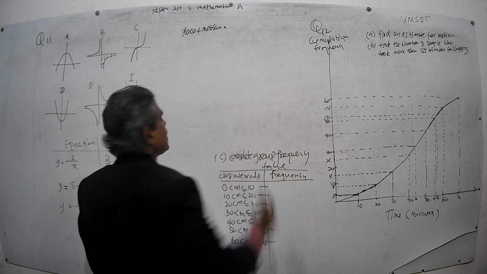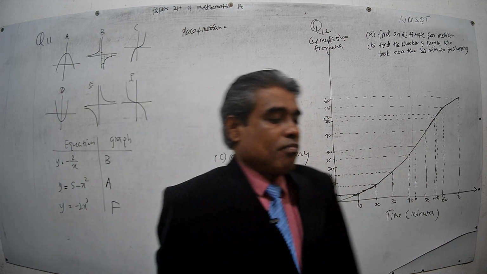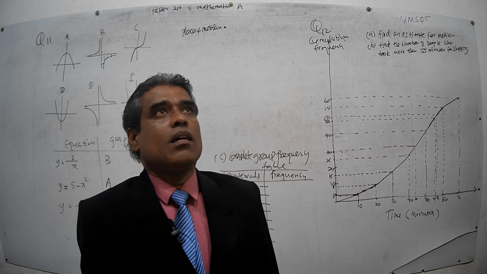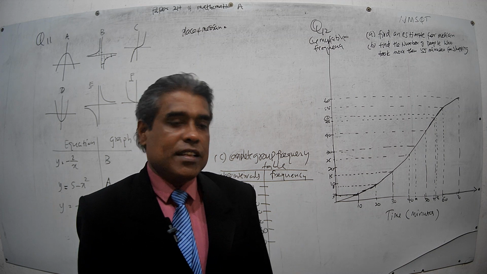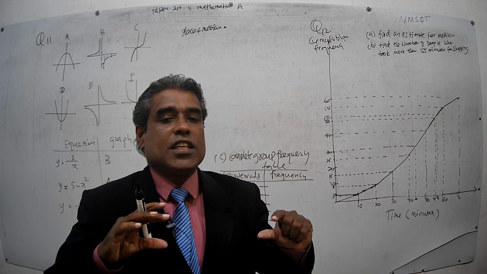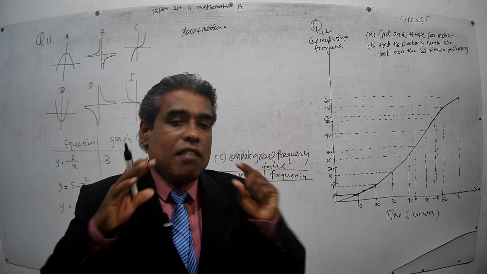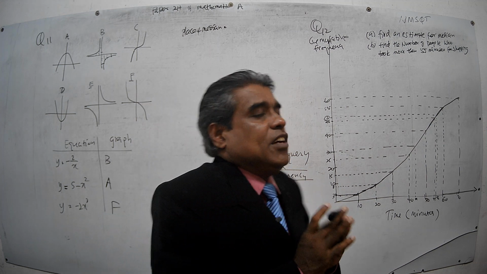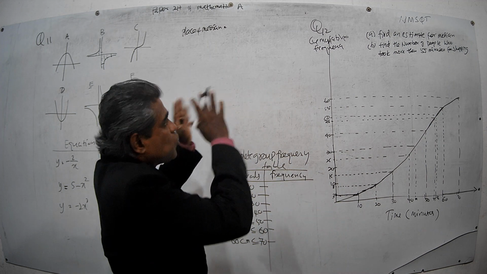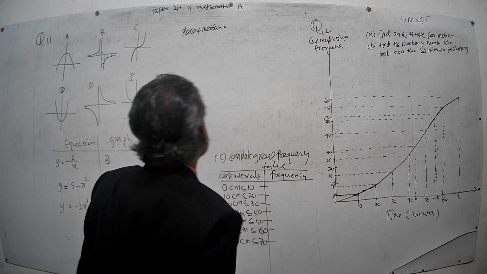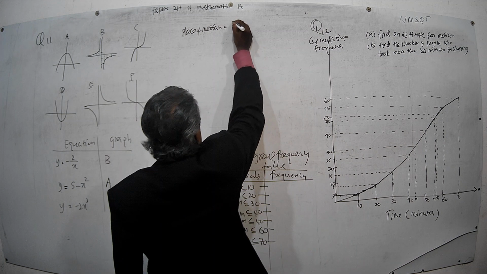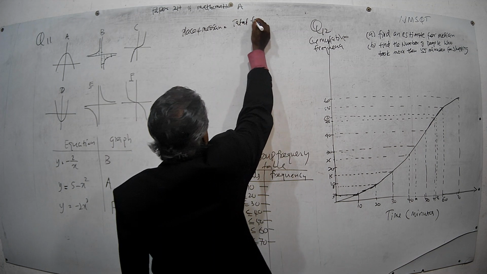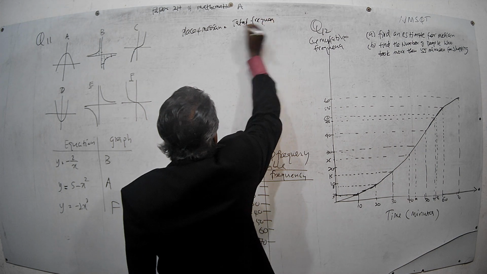In statistics, the median is the value in the middle position when the set of data is arranged in ascending or descending order. So here also what we are going to do is find that middle position as the place of median. Place of median always equals total frequency divided by 2.